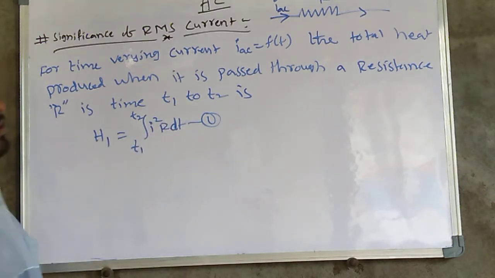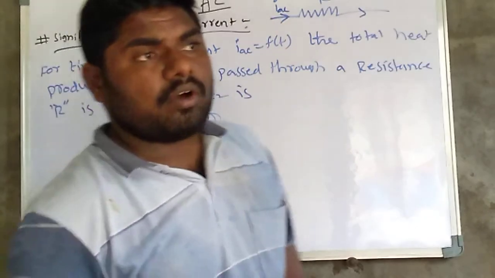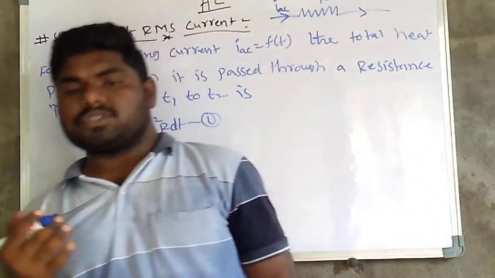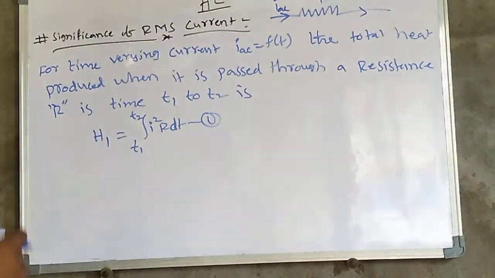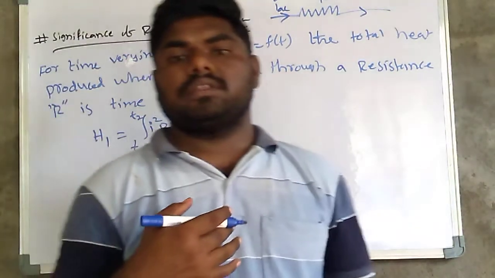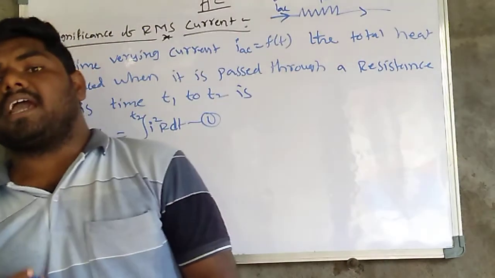This is for AC current. Now a DC current also passes through the resistor R, and heat is also produced in the same time interval.